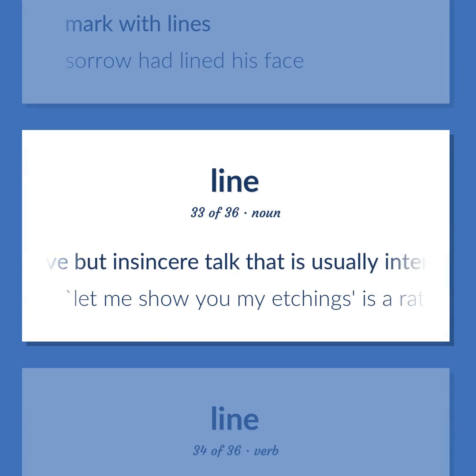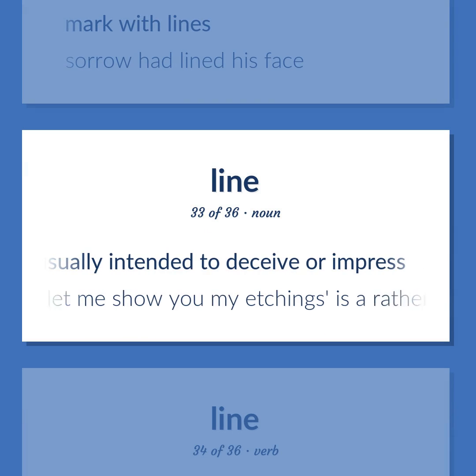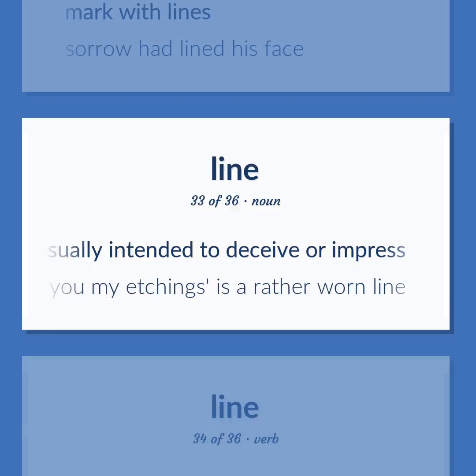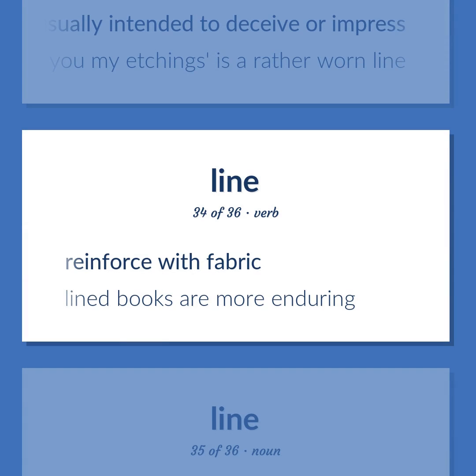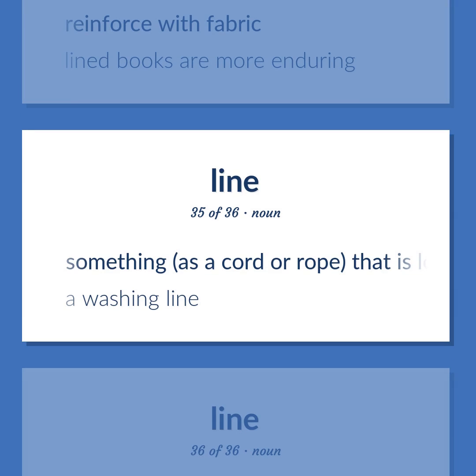Persuasive but insincere talk that is usually intended to deceive or impress. Let me show you my etchings, as a rather worn line. Reinforce with fabric. Lined books are more enduring. Something, as a cord or rope, that is long and thin and flexible. A washing line.